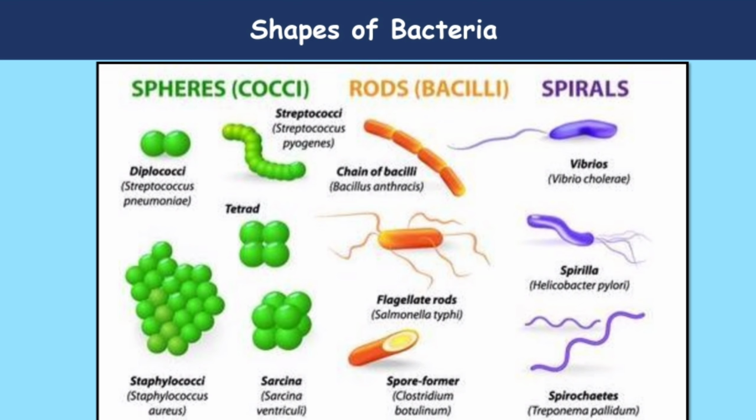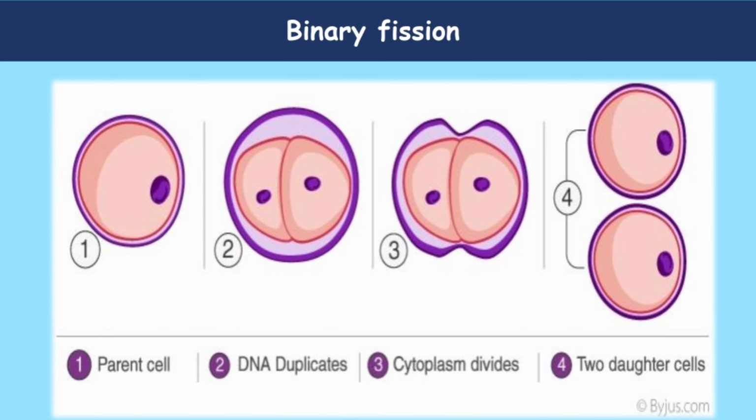Now, what is binary fission? In binary fission, first of all, there is a parent cell. Then the DNA of the parent cell duplicates.